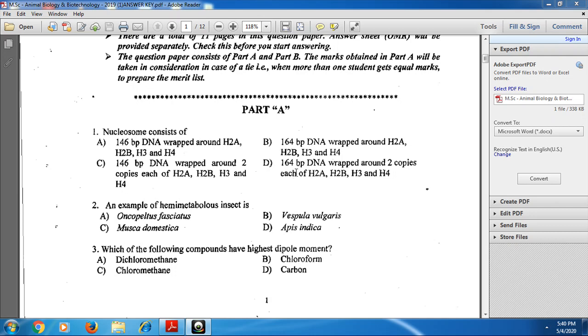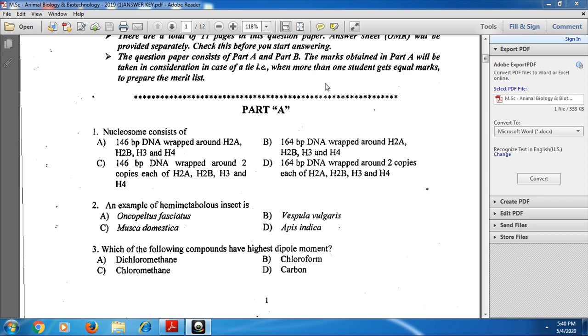Today we are discussing the HCU, Hyderabad Central University, model papers. In that, we are discussing the Animal Biotechnology model paper of 2019. The question paper consists of part A and part B. Each question carries 1 mark, and a negative mark of 0.33 is deducted for each wrong answer.